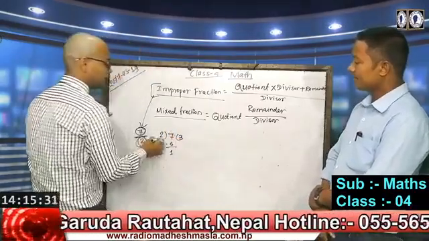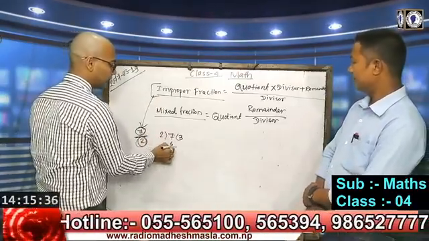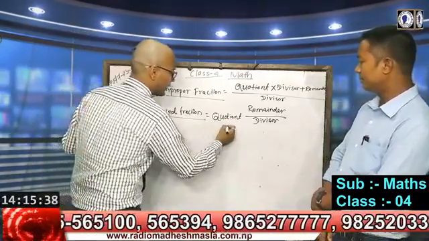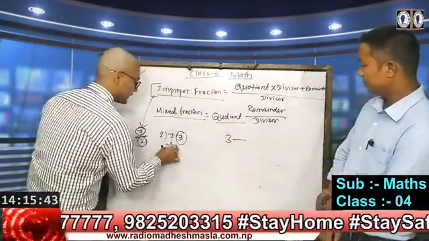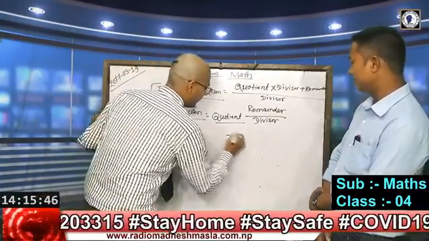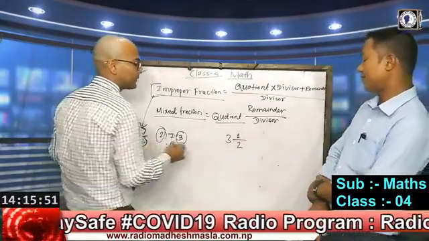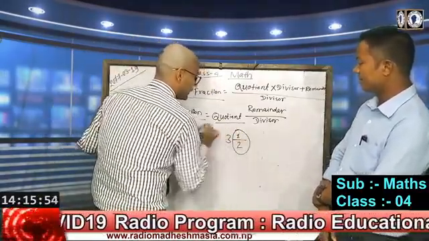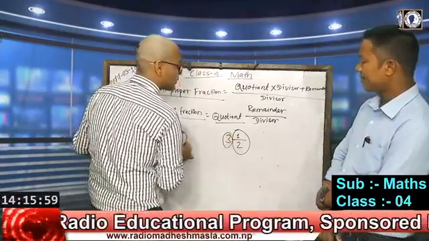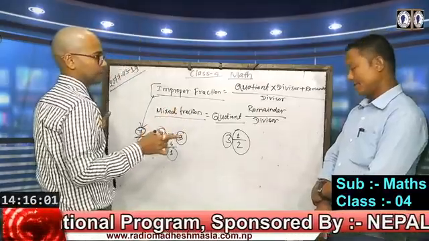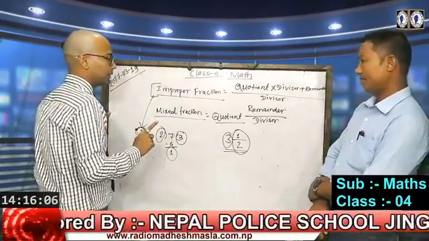So if we find a mixed fraction from an improper fraction, at the place of quotient we write 3, at the place of remainder we write 1, and at the place of divisor we write 2. Look here: this is 1 by 2, which is a proper fraction, and this 3 comes as a whole number or integer. Then it becomes a mixed fraction.